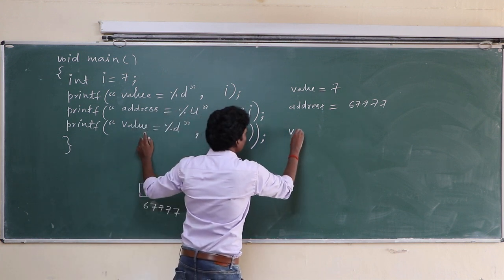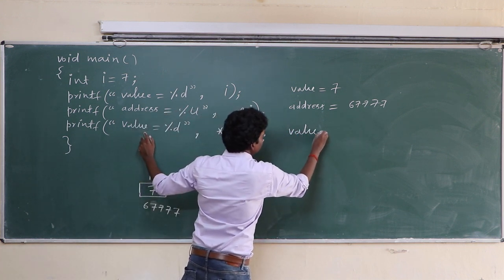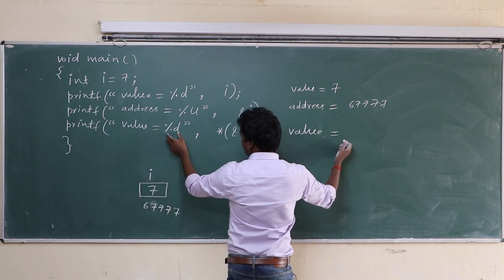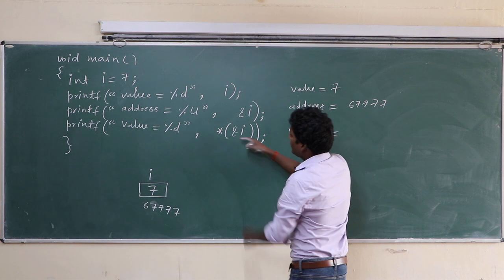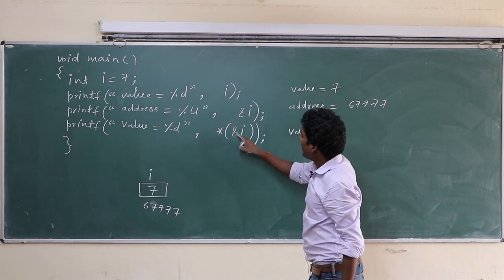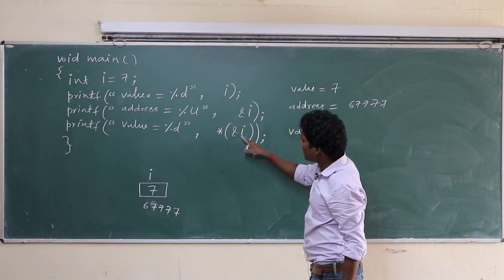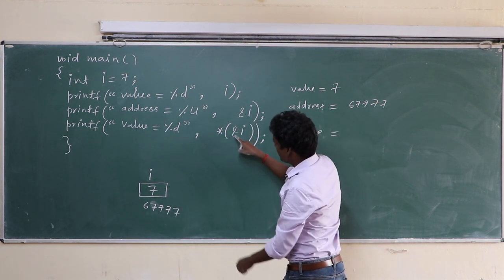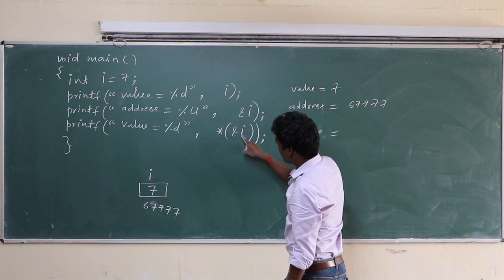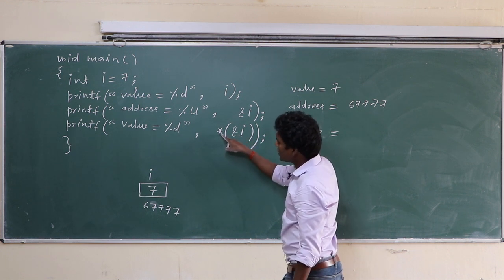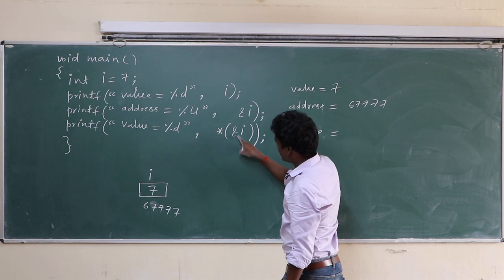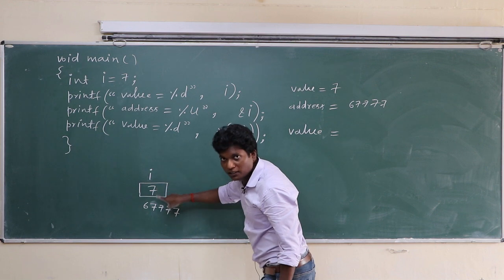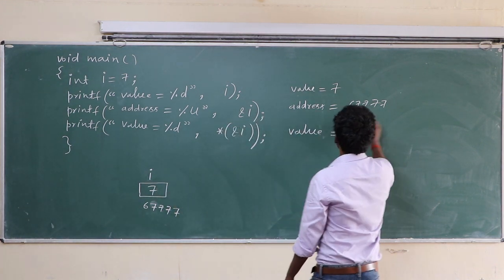Value equal to, in place of %d, this will be printed. So what is the result here? &i gives the address of i, and the address of i is this. So in this bracket there is 6777, and asterisk gives the value at this address. The value at this address is 7, so 7 will be printed.